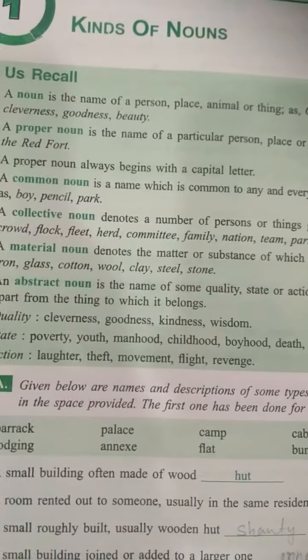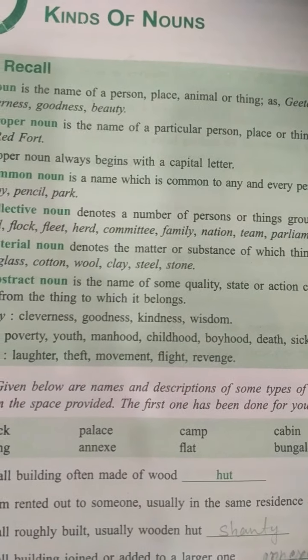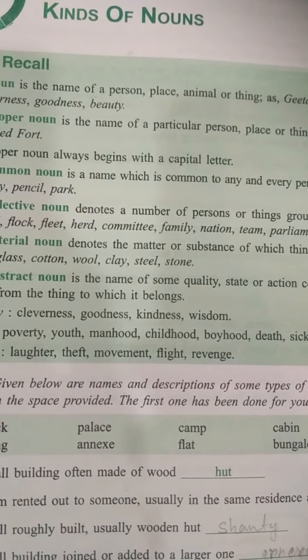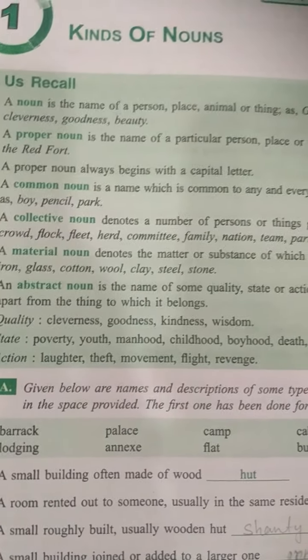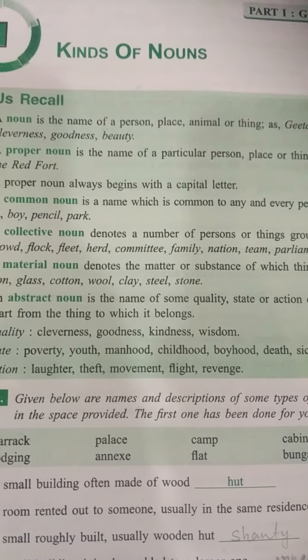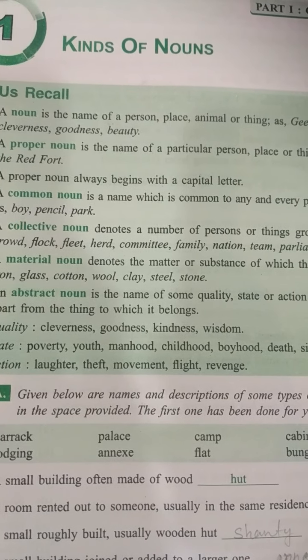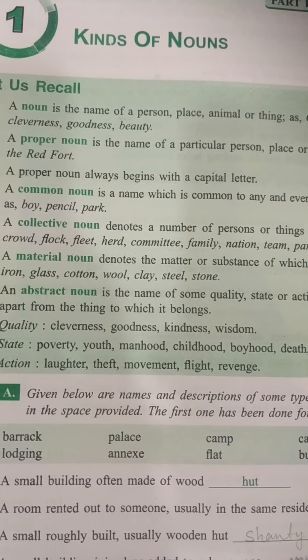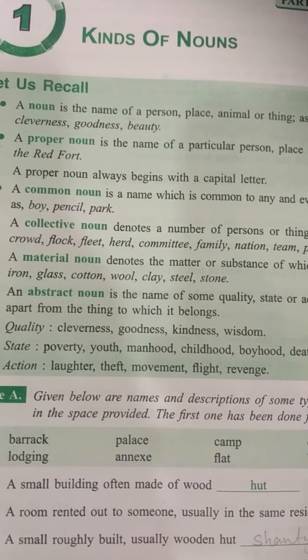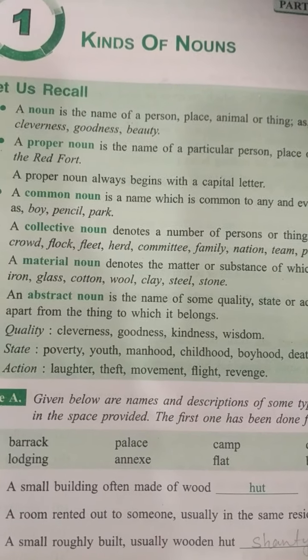These are the names of ideas or qualities. So, when we find these things, broadly speaking, a noun is a word that functions as a name of a thing, person, or place.